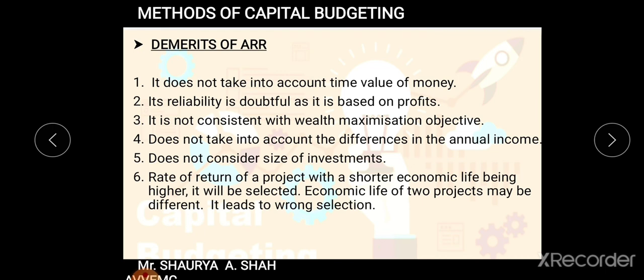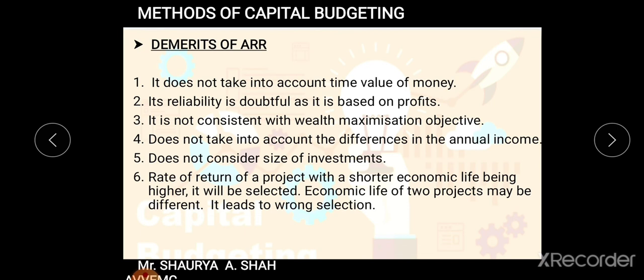Next, it does not consider the size of investment. The fifth point: size of investment doesn't matter, whether it is 2 lakh, 20 lakh, or 50 lakh. We are just putting it in a formula and calculating the various rates of return. Next, a project with a shorter economic life having a higher rate of return will be selected.